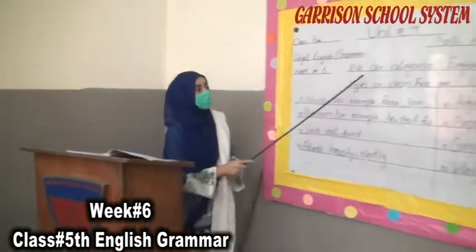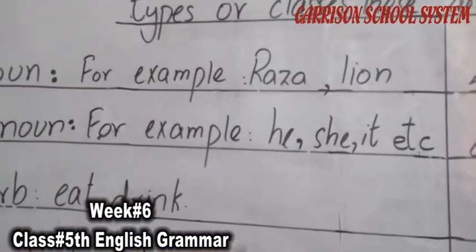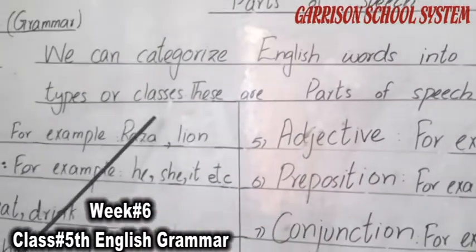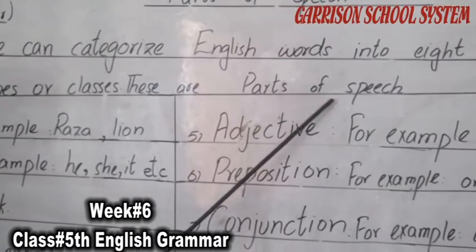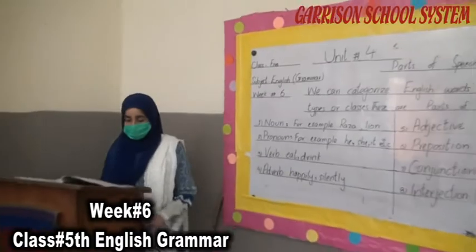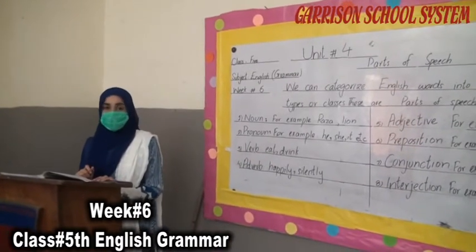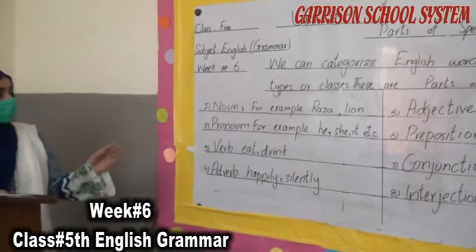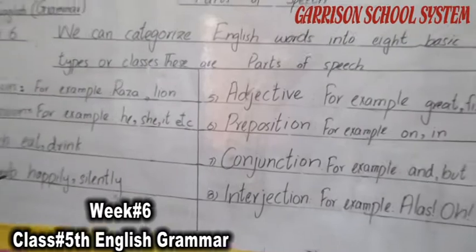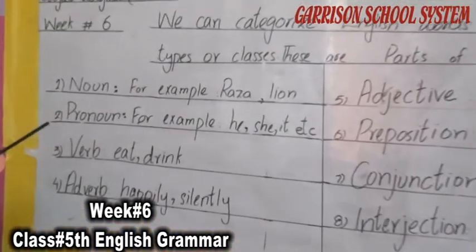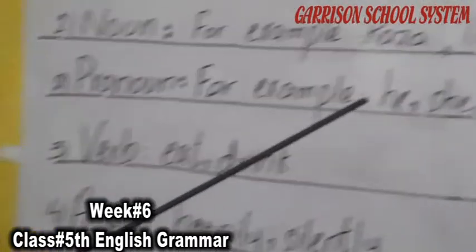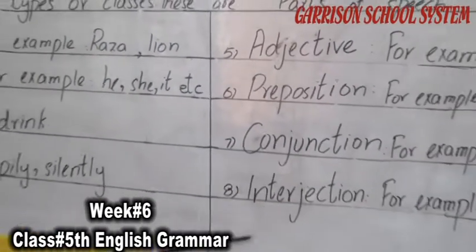There comes this definition or these words in this question. We can categorize English words into 8 basic types or classes. These are called parts of speech. This is the answer of the first question. Then comes the question: how many parts of speech are there? Write their names. As we have already discussed, there are 8 basic parts of speech and their names are noun, pronoun, verb, adverb, adjective, preposition, conjunction, interjection.